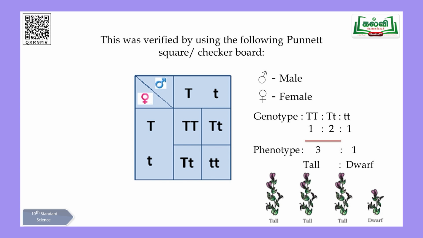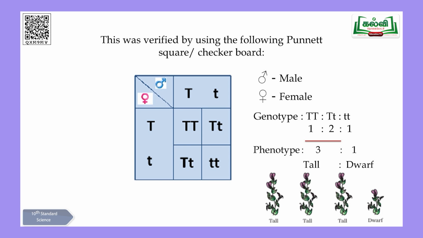So, capital T, capital T inside the box you have only one, children, but you have capital T, small t 2, you understood? So that is the medium size, and the last one, small t, small t, you have 1. That is why I have given in the flow chart very clearly, genotype 1:2:1 based on the genes, because you are looking at the genes only here, T and so on. Phenotype, look at the picture there. I have given you a very clear picture of my own diagram, look at that.